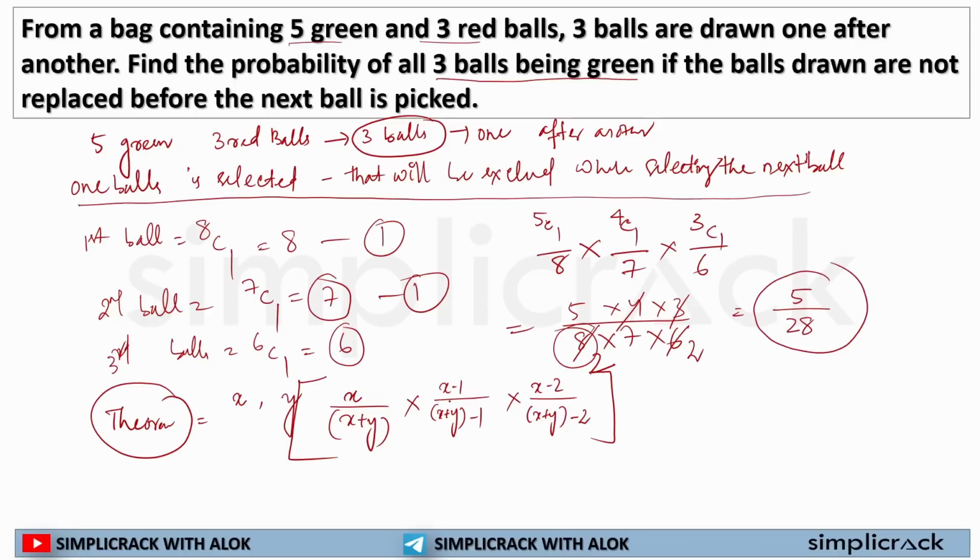Now in the second scenario, what we did X minus 1, so 5 green balls minus 1 is equal to 4 green balls. Now X plus Y minus 1, so X plus Y is 8, 8 minus 1 is equal to 7. So in the next case, as in this particular case we are selecting 3 balls, what did we do? We did 5 minus 2, that is 3, and X plus Y, that is 8 minus 2 is equal to 6.